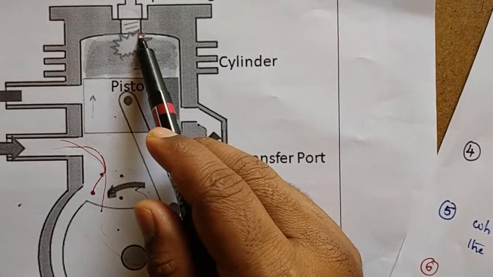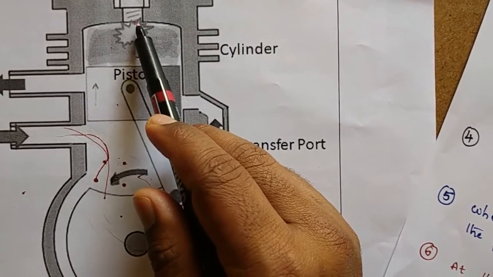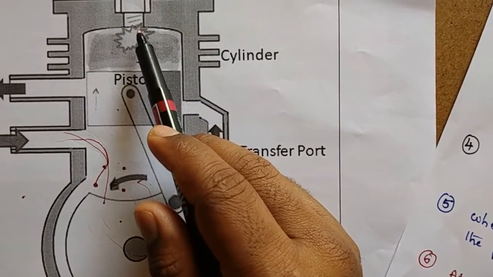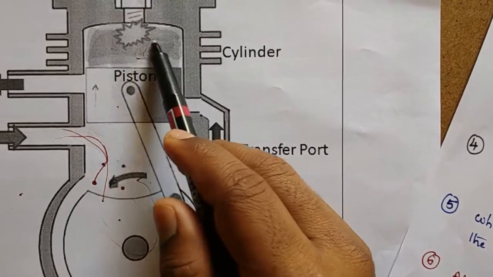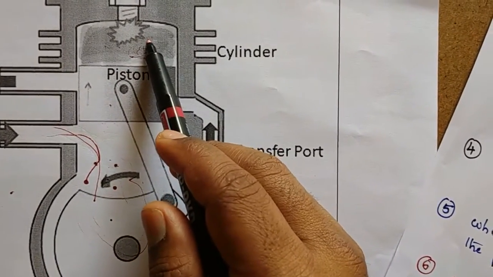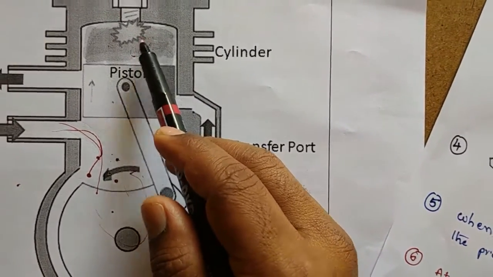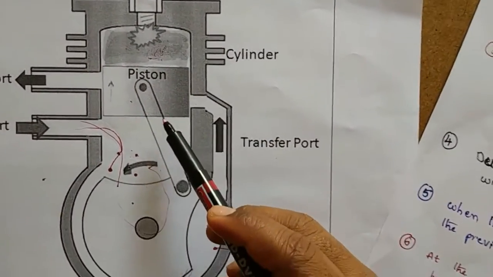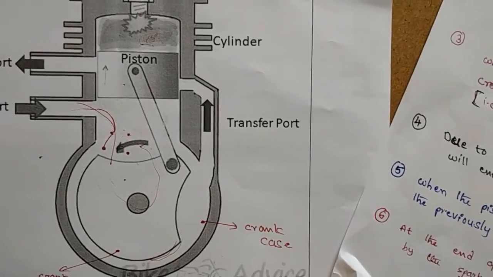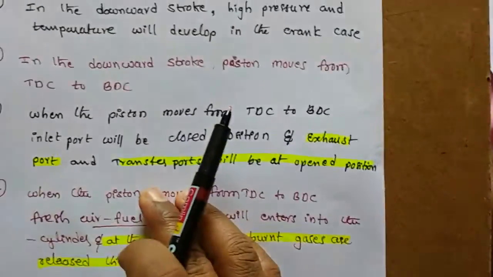So here we have a spark plug. This spark plug will produce the spark. Due to that spark, air fuel mixture will burn. So this is the first stroke. I hope you understand.